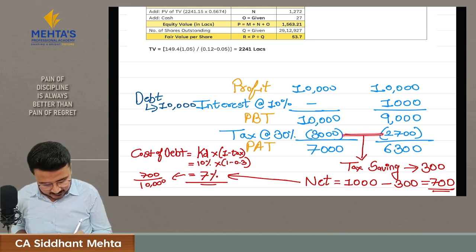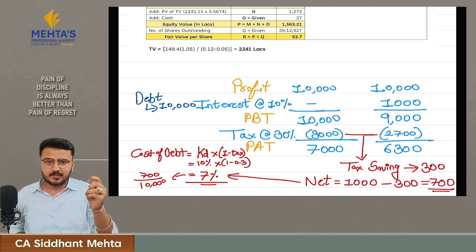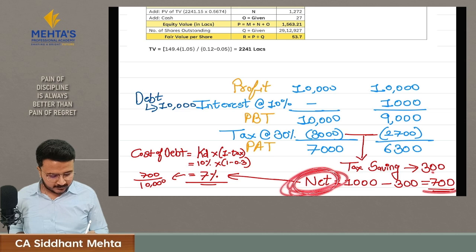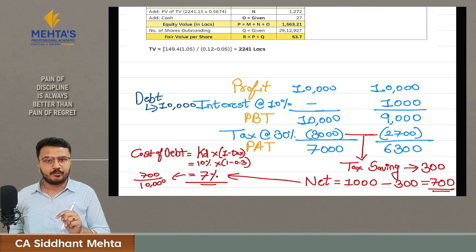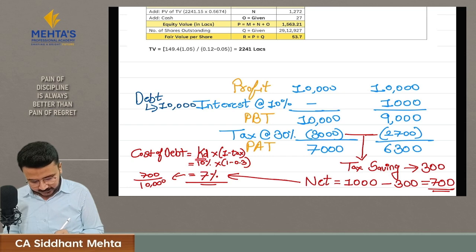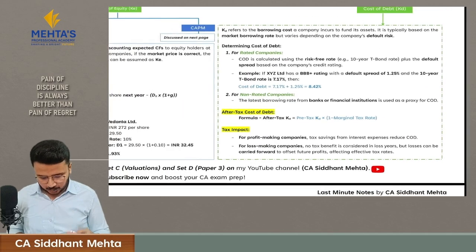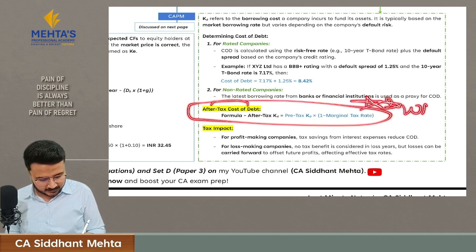So here you can see you have a tax savings of 300 rupees. Because of the interest payment, there is a cost to the company, but there has also been a saving in the company of 300 rupees. Hence the net outflow is 700 rupees, my friend. What I said, the net is 700 rupees. Hence this 700 rupees must be calculated at the time of calculating the cost of debt of a company. So we take KD, that is cost of debt, into 1 minus tax, and we get 7%, which is 700 upon 10,000. This is your after tax cost of debt. Always consider this while calculating WACC.